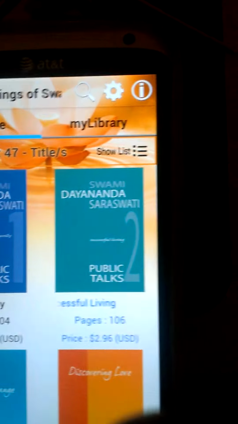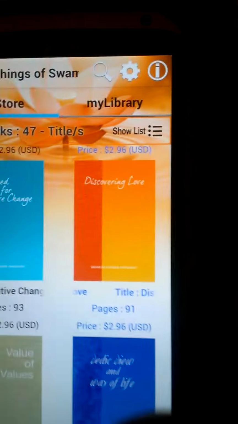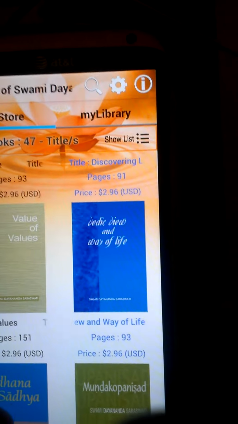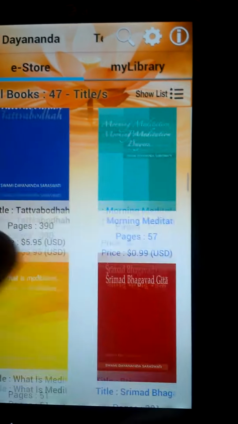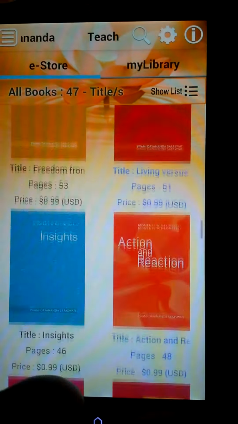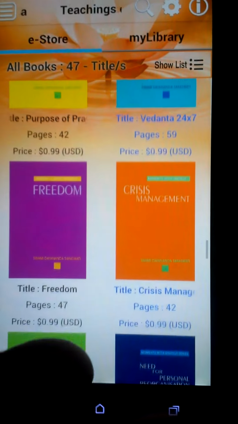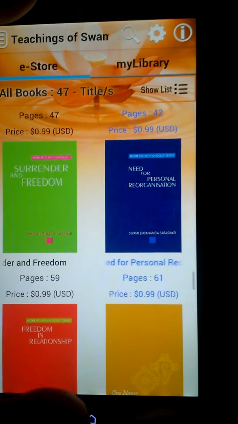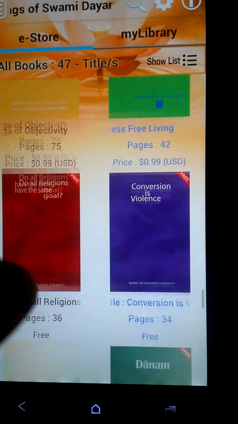So here are all the books you have, and you can sort them according to price. You can sort them according to alphabetical order and so on. And these are books which can be purchased. But as you go down further, you also have books which are available for free, and also low cost books. Like you have books for $1, and I've seen a few books even in rupees for like 20-25 rupees, so definitely worth downloading.